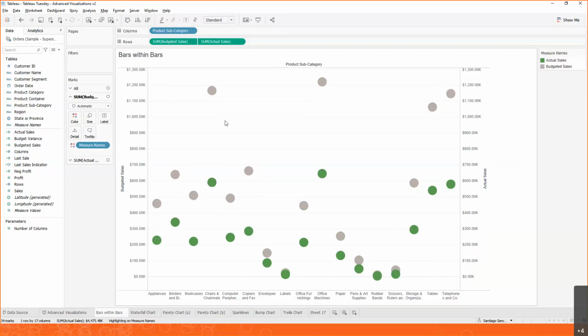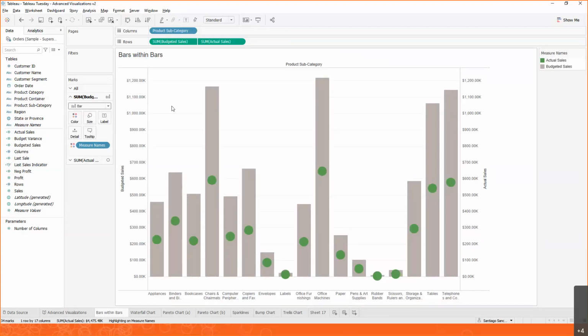Now, this is not a bar, right? We haven't built a bar yet. Now, if you notice on the left-hand side, in the marks area, we have an area for our budget sales, and we have an area for our actual sales. And each one of them has all the visual elements that you are already familiar with, like color, size, label, etc. More importantly, they also have a way that allows you to change the type of chart. Again, Tableau will suggest one like automatic, but you can always change it. For example, in this case, we want to use a bar. So let's go ahead and select the bar. And we've just turned our budgeted sales into a bar.